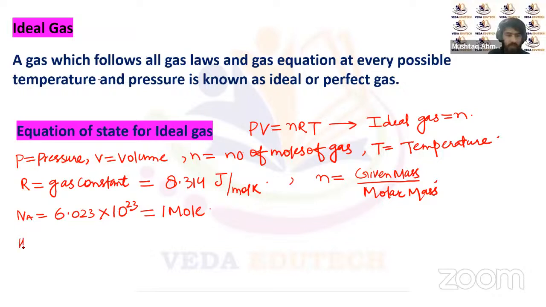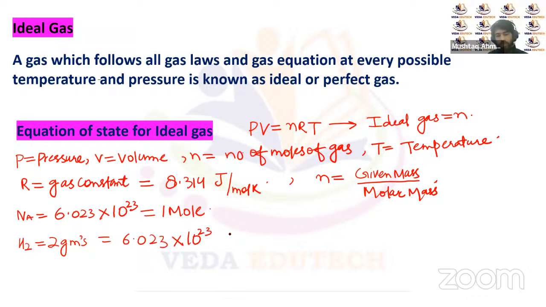For example, we have H2 gas. The mass of one atom of hydrogen is 1 gram, and the mass of two atoms of hydrogen will be 2 grams. So the mass of 1 mole of hydrogen molecules will be 2 grams. In this 2 grams we have 6.023 into 10 to the power 23 molecules of hydrogen gas.